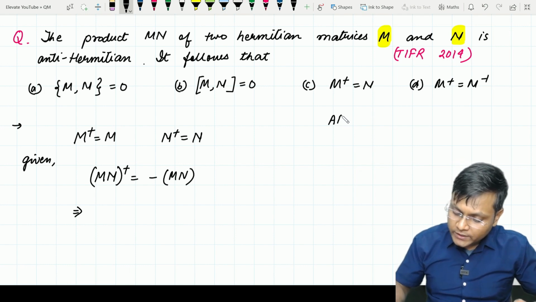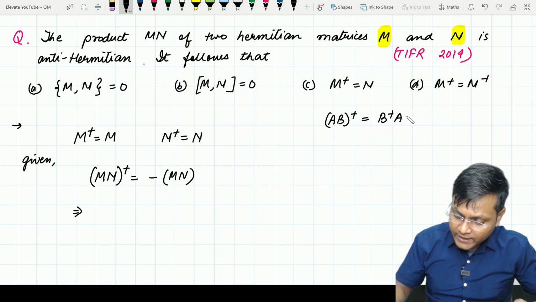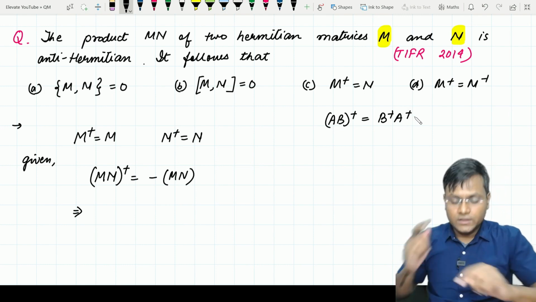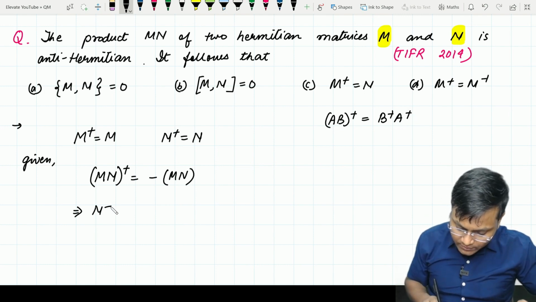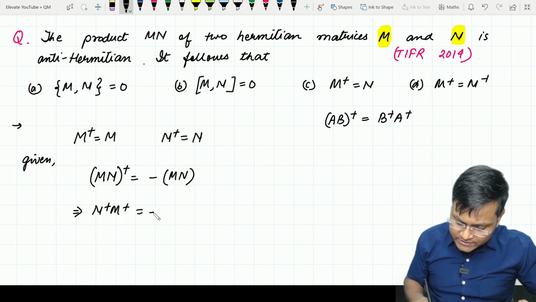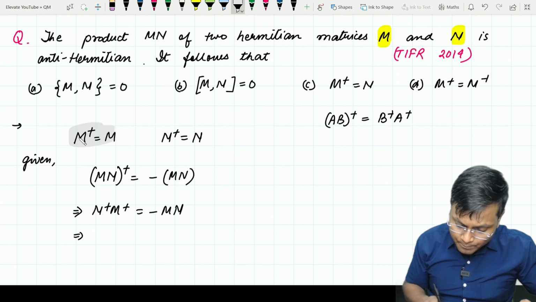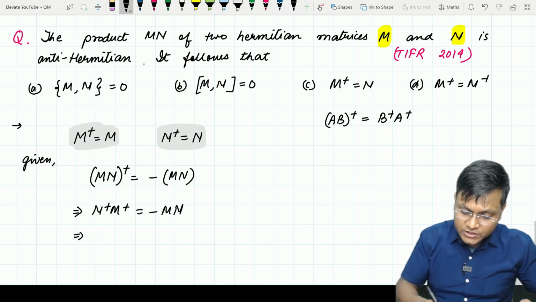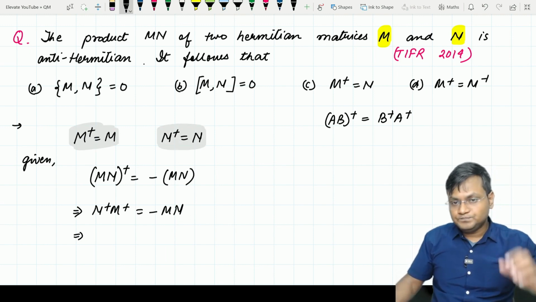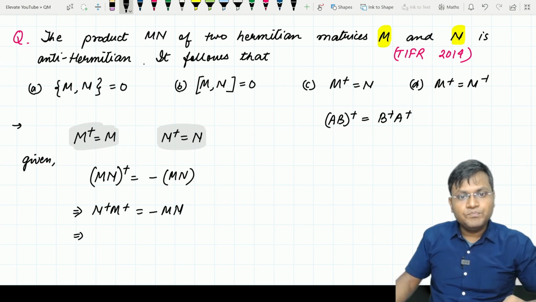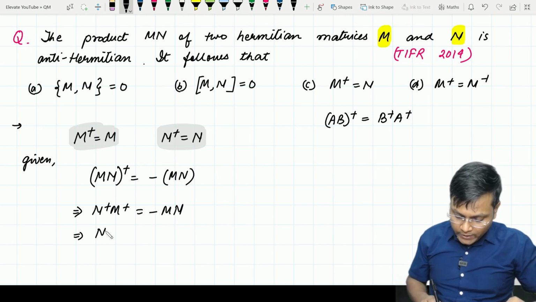If you have operators A, B and you take the Hermitian adjoint, this is nothing but B dagger, A dagger. The sequence changes. So this is N dagger, M dagger is equal to minus MN. But because M and N are Hermitian operators or matrices, this is equal to N, M is equal to minus MN.